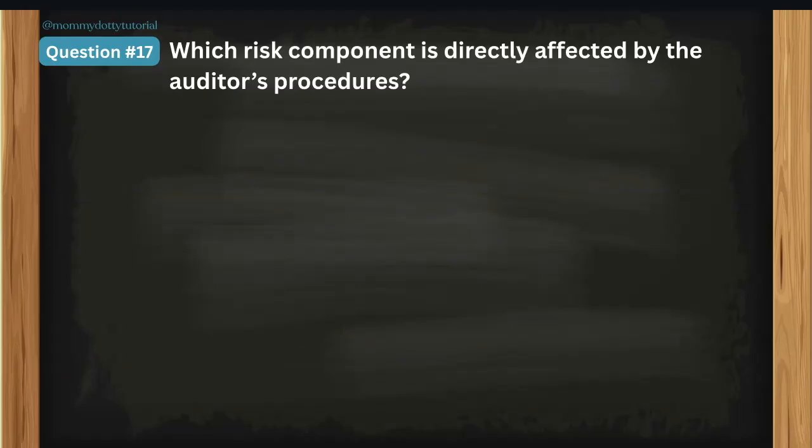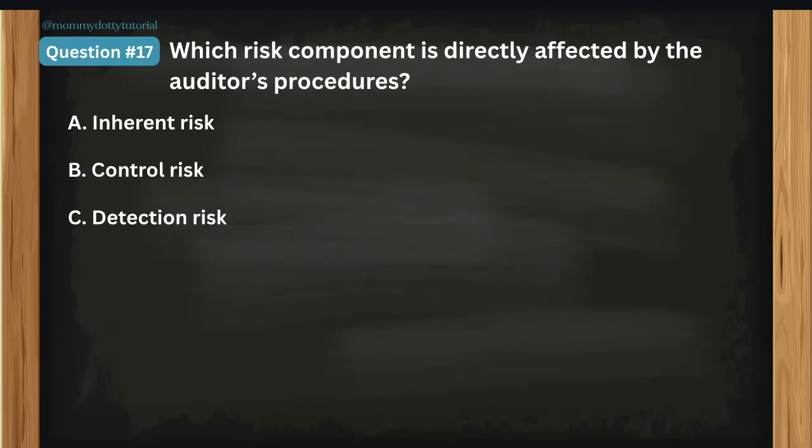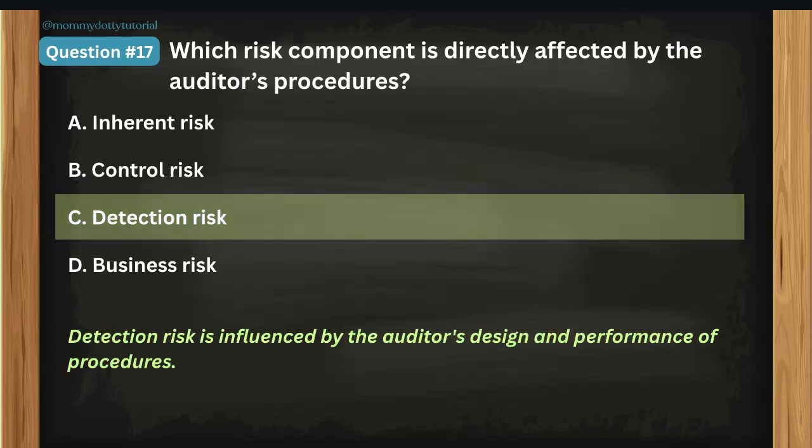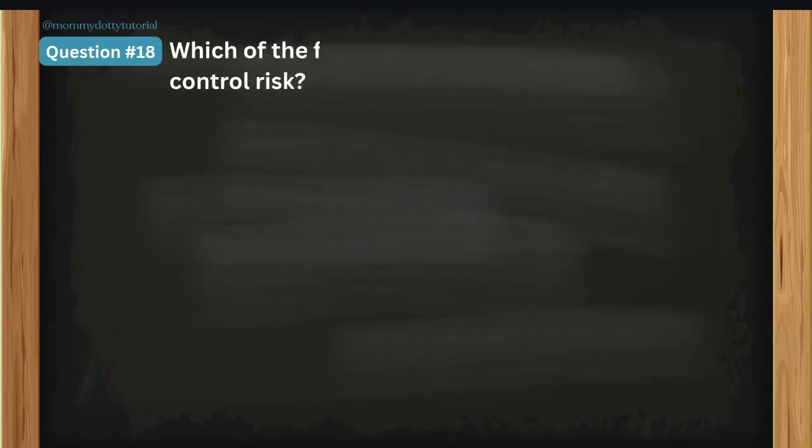Which risk component is directly affected by the auditor's procedures? Letter A, inherent risk. B, control risk. C, detection risk. And D, business risk. Okay, the correct answer is detection risk. Detection risk is influenced by the auditor's design and performance of the procedures. Okay, let's go to question number 18.